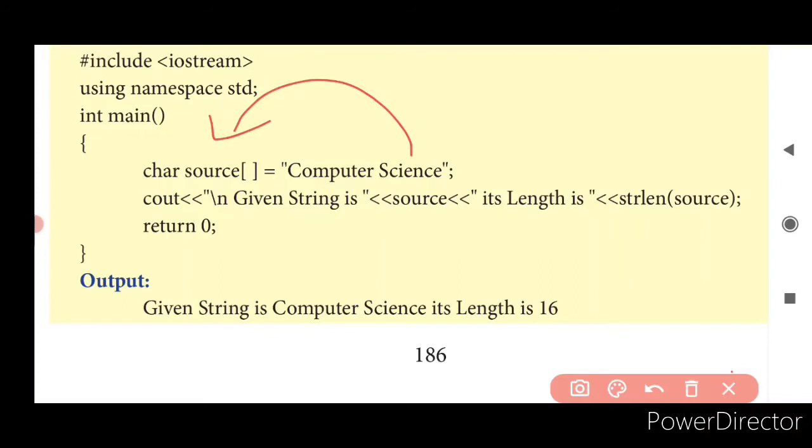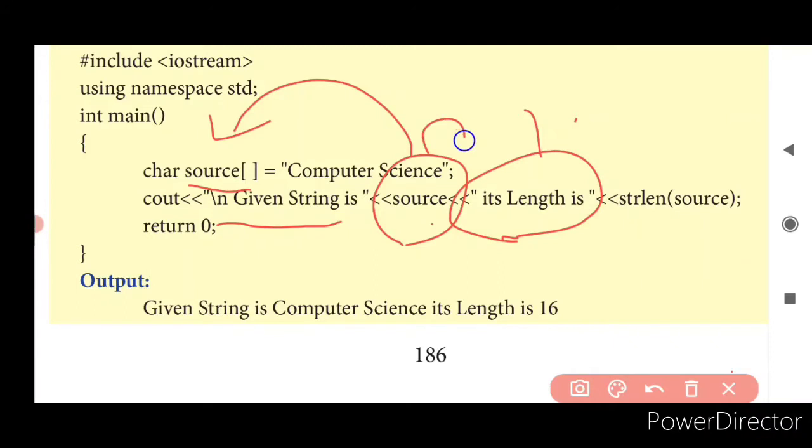So this is going to be a variable, and for this variable the value "computer science" will be assigned. Anything that is being given in the double quotes will be printed as it is. So the given string "computer science" will be printed, and now its length is, even this is in double quotes, it will be printed.